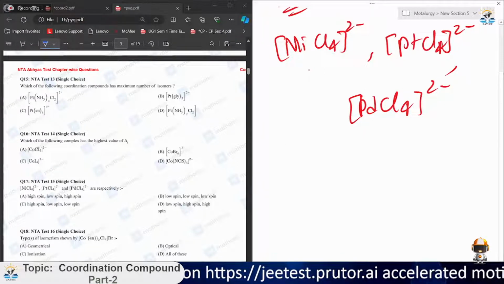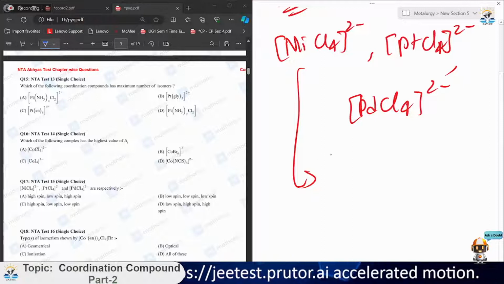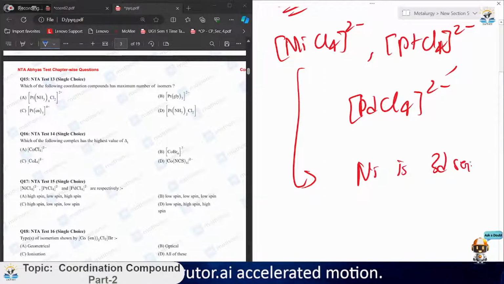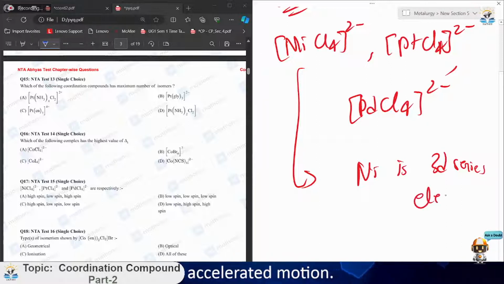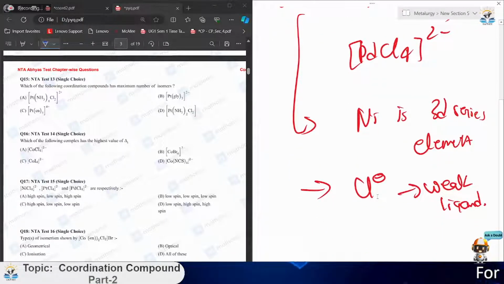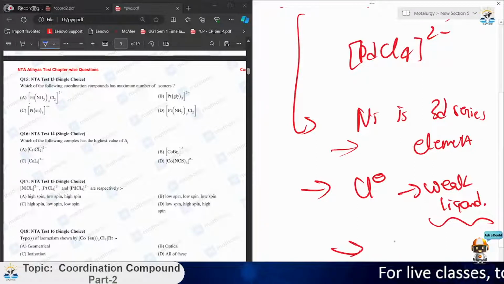For the first one, NiCl4, Ni is a 3d series element, and the ligand attached to this one is chlorine negative, which is a weak ligand. In the previous question, we discussed this. If nickel is a 3d element, it will form a complex compound, but due to this weak ligand, it will have high spin.